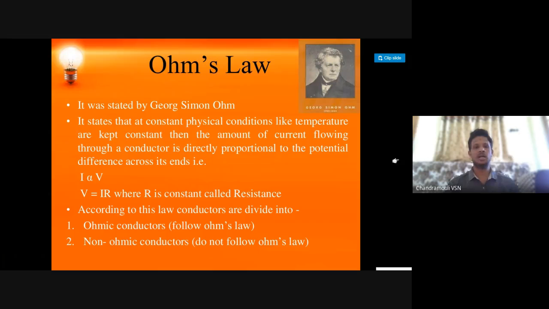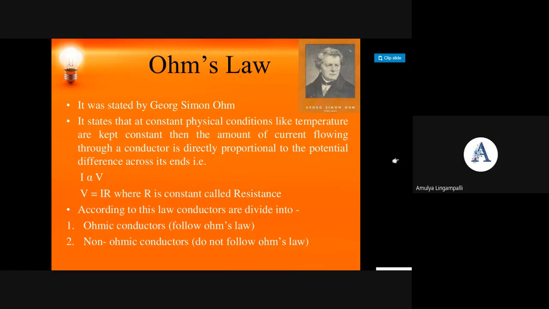What is the statement? George Simon Ohm states that at a constant temperature, the amount of current flowing through a conductor is directly proportional to the potential difference across its ends. Mathematically, I is proportional to V, V is equal to I into R, where R is a constant, which he named Resistance.